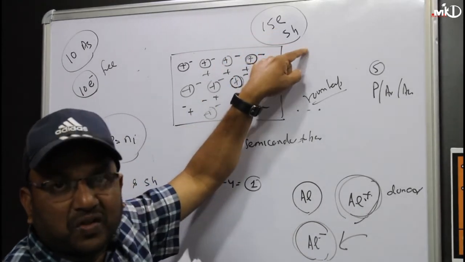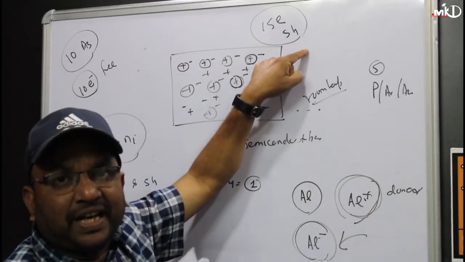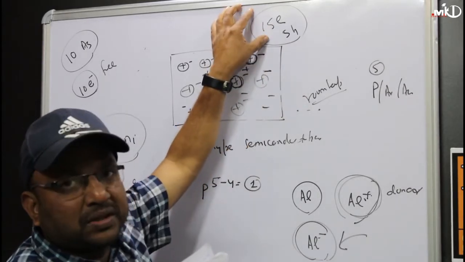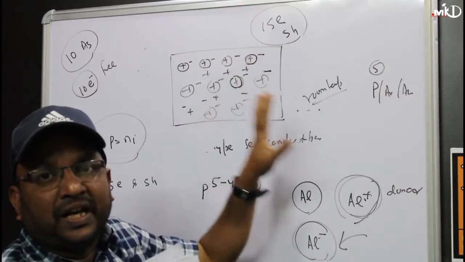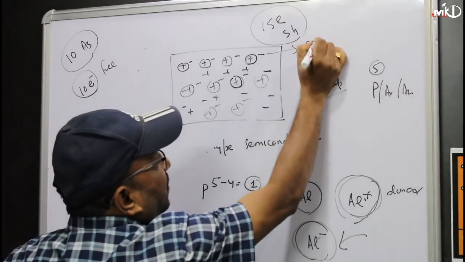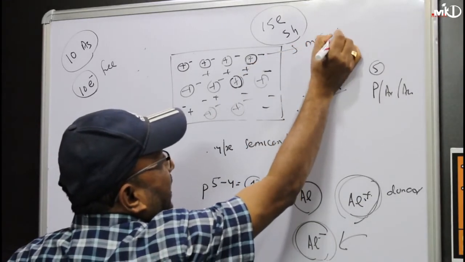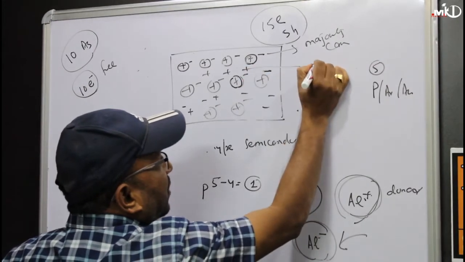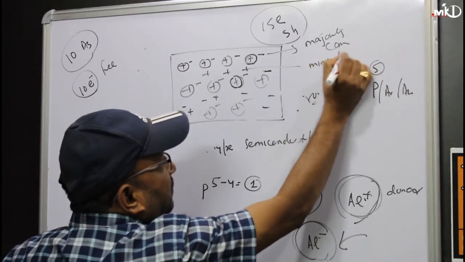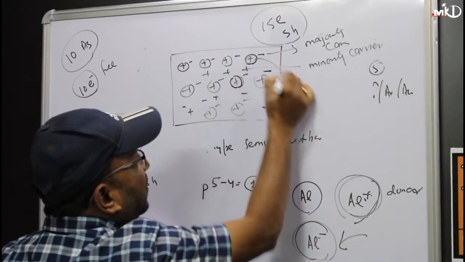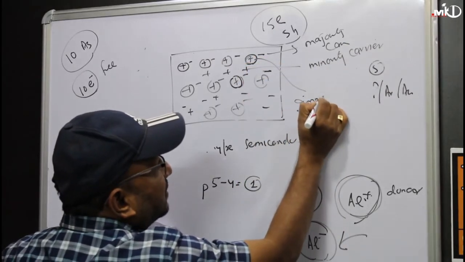So easily you can say that in this particular case, the number of electrons is more than the number of holes. Hence, it is an n-type semiconductor. Clear? Again I am telling, the number of electrons is greater than the number of holes, so it is an n-type semiconductor. These electrons are called your majority carriers. These holes are called your minority carriers, and these are called your immobile ions.